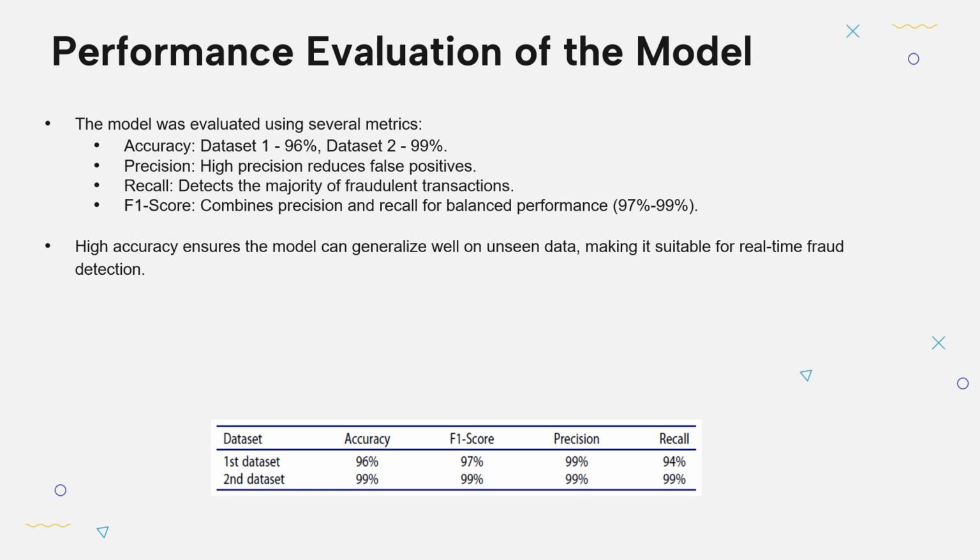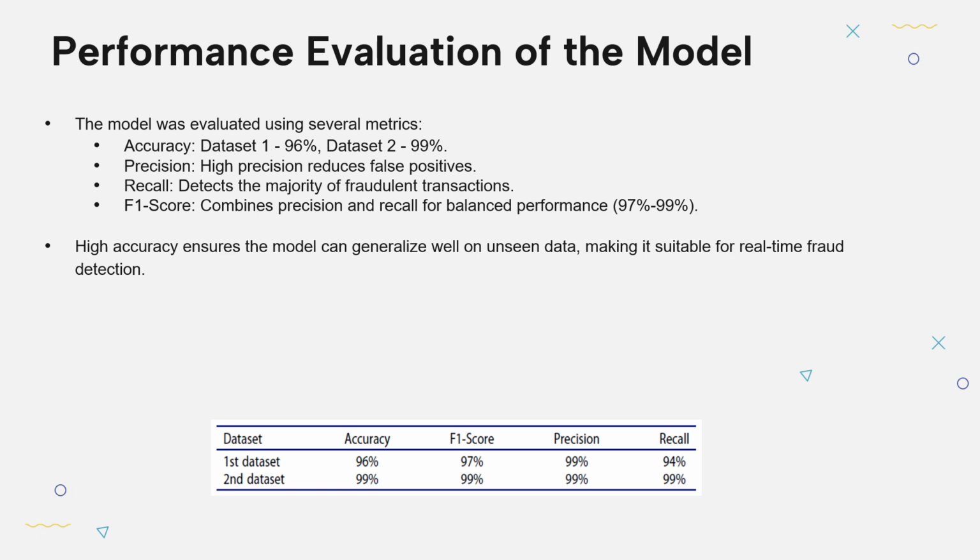Recall, which is also known as sensitivity, is equally important in this context. It measures how well the model captures actual fraudulent transactions. A model with high recall is good at ensuring that most fraudulent transactions are detected. However, if a model focuses too much on recall without balancing it with precision, it may overflag transactions, leading to more false positives.